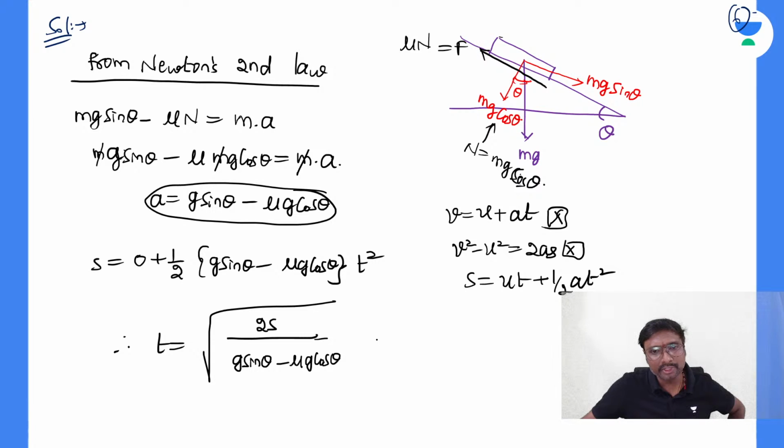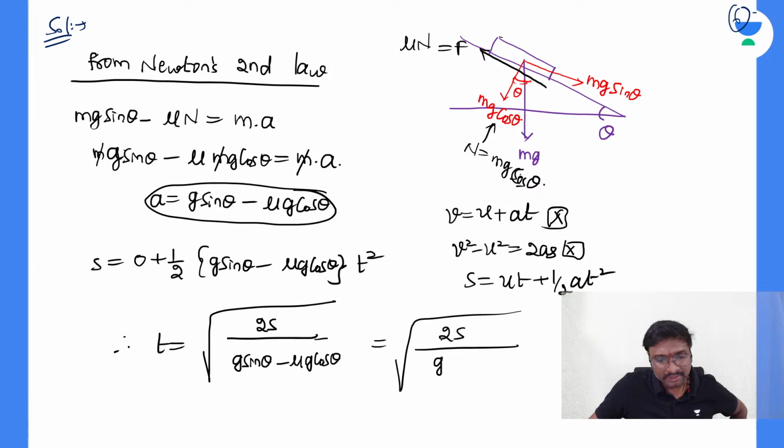Now if you simplify this, what can you write? Under root, 2S divided by G. If you take cos theta outside, what are you getting? Sin by cos, tan. Sin by cos is nothing but tan theta. Tan theta minus mu, with G cos theta coming outside, right?